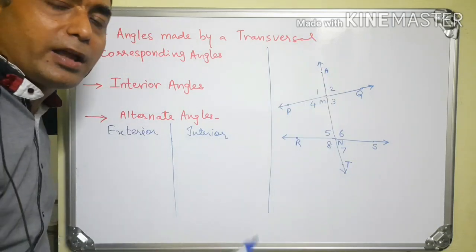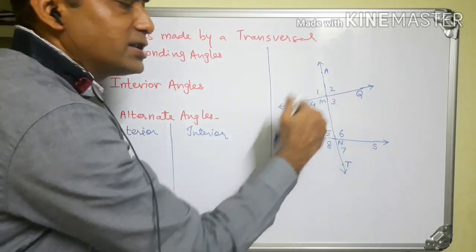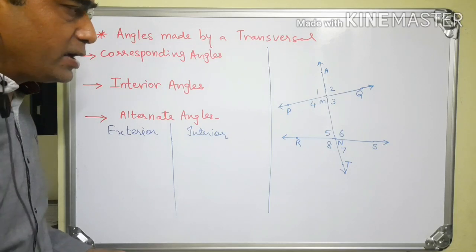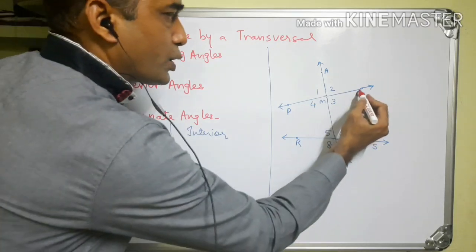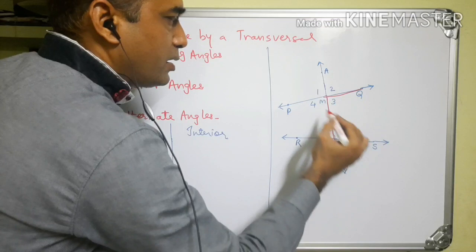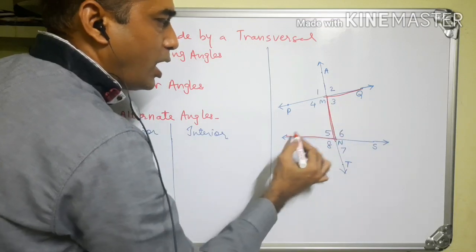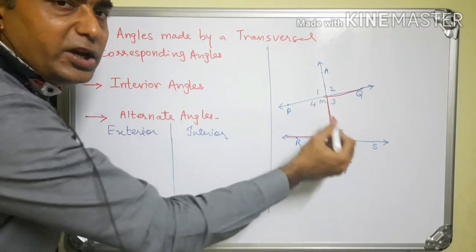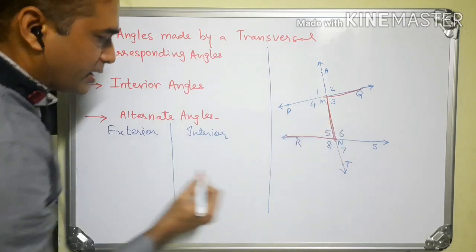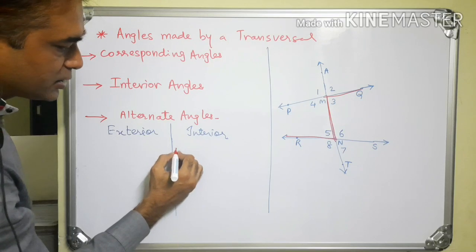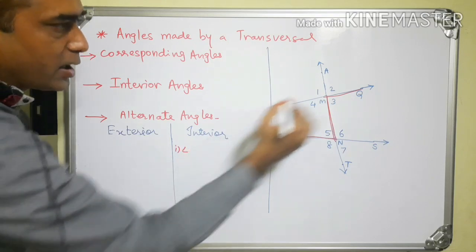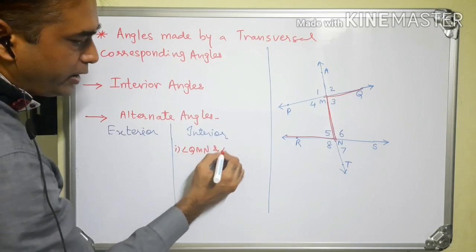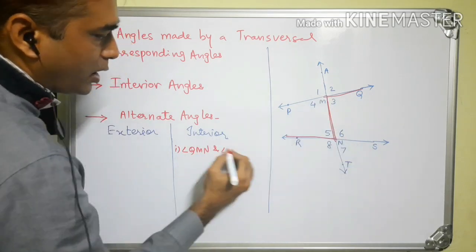So the rays are in the opposite direction and the angles are also on the opposite side. So one such pair is angle QMN and angle MNR. These are called interior alternate angles.